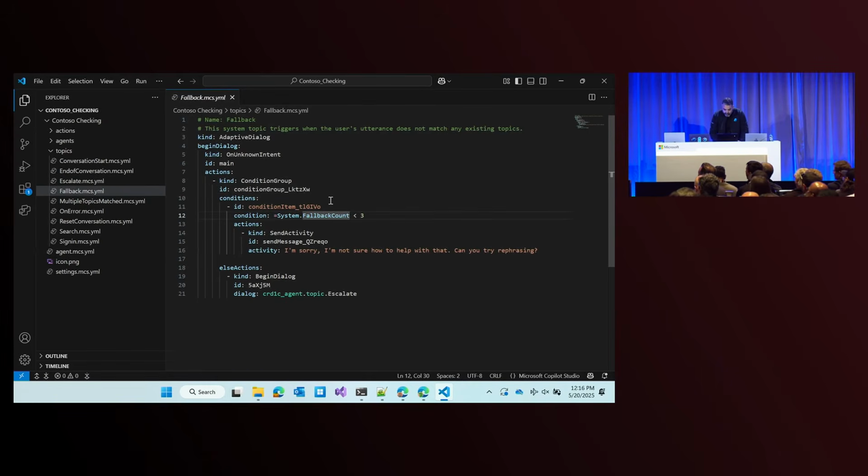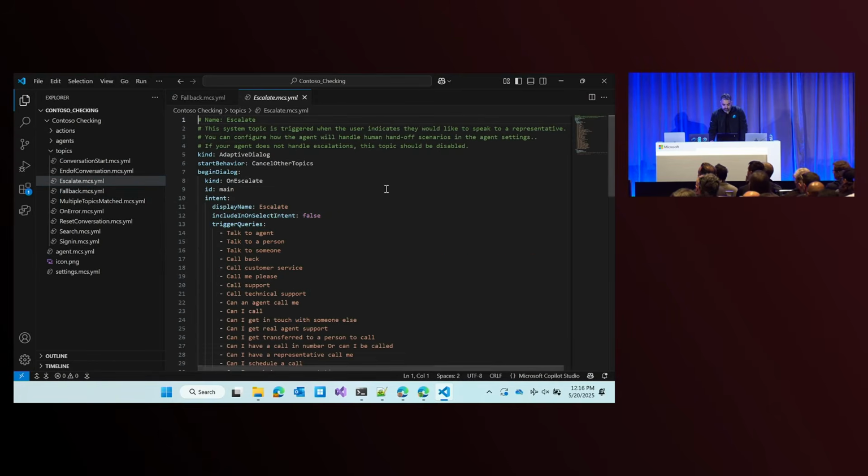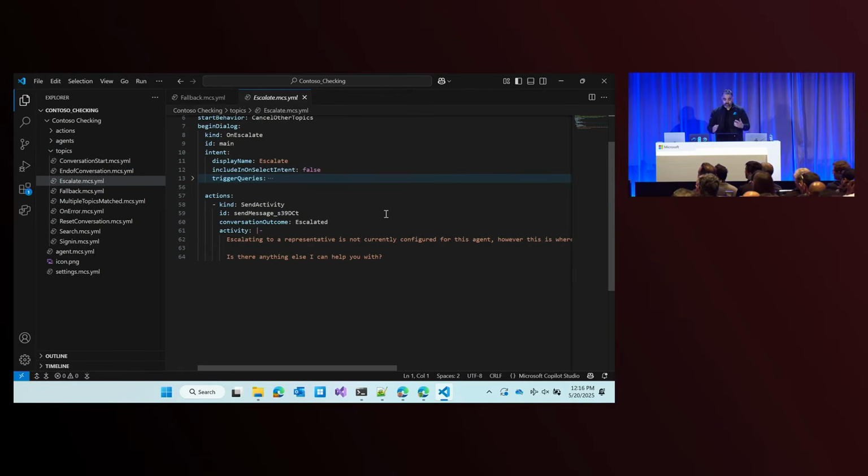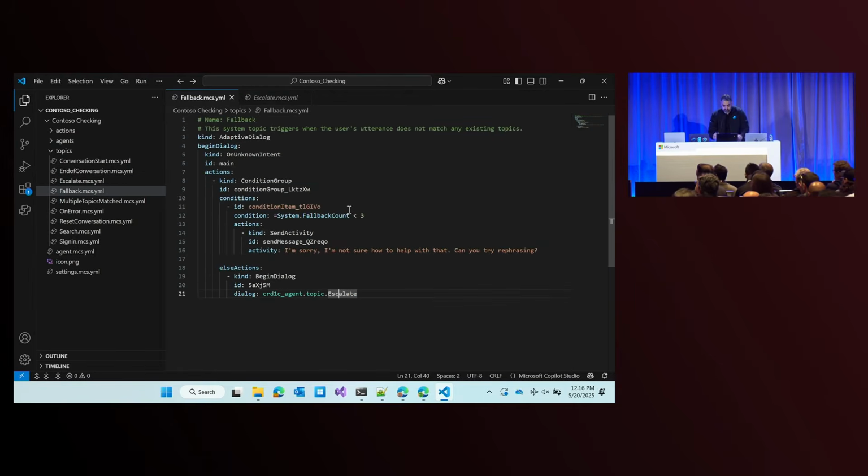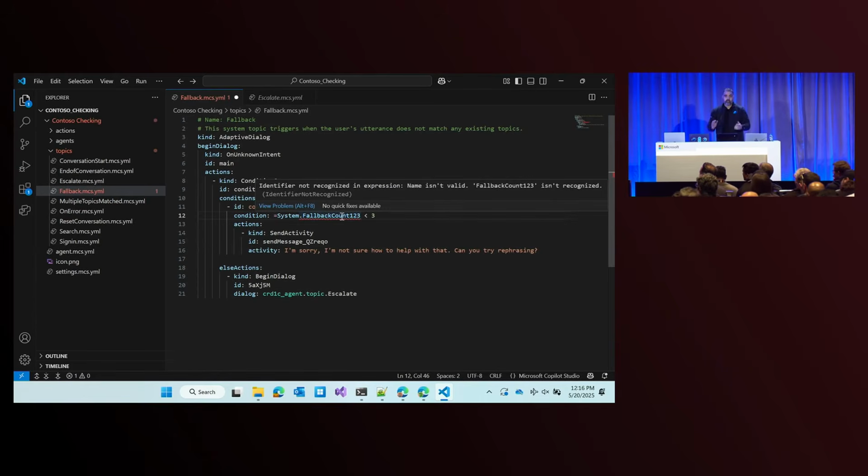And we can, for example, get IntelliSense and meaningful expressions, like an understanding of your agent. We can go, for example, to a dialogue, go to definition and see the rest of the dialogue, where it goes to. And we can do this kind of editing and have this full, rich semantic understanding of the bot. Even if we make an error, we actually get meaningful errors with meaningful messages. So a significantly better experience than just editing the YAML directly.